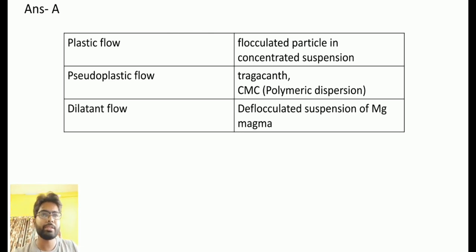Polymeric solutions like tragacanth and CMC always show pseudoplastic flow. Dilatant flow means deflocculated suspensions always show dilatant flow.